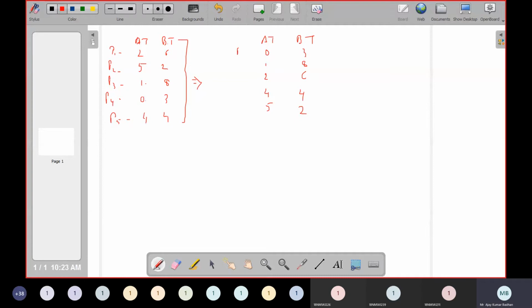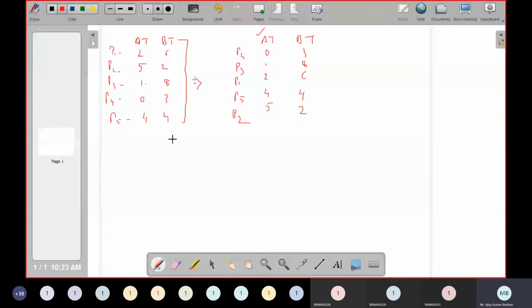So 0 means P4. P4 came at time interval 0. What about time 1? That is P3. So P3 came here. Then P1. Then we have P5. And finally we have P2. Arrange it in this way, based upon your arrival time.